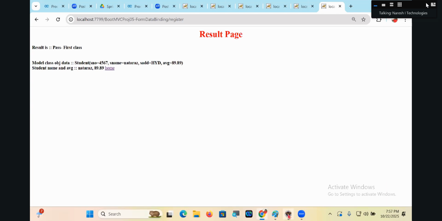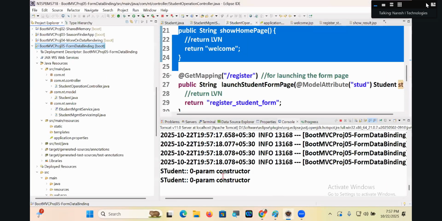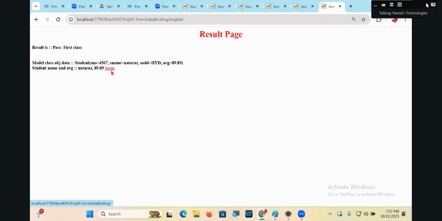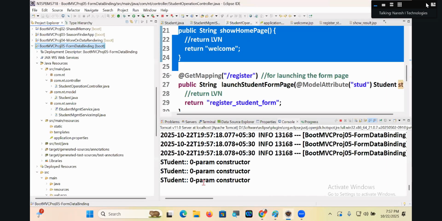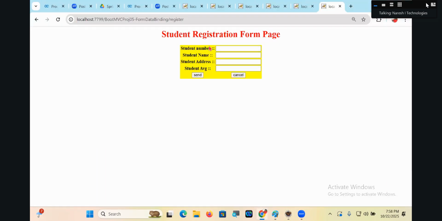We are getting it. See, while launching, one object is created. In the submission, one object is created. But do you think the data is coming over here, guys? No. Once again launched now, one more time an object is created. But do you think the data is coming? No. Because traditional HTML tags cannot be linked with what? Java object. Though the Java object is having data, it cannot be linked with traditional HTML tags.